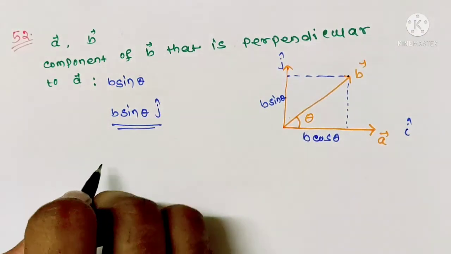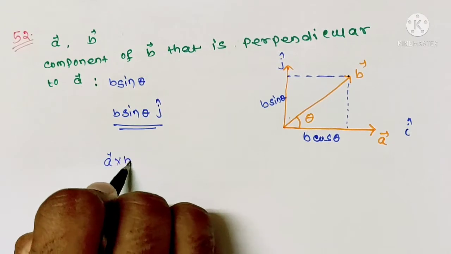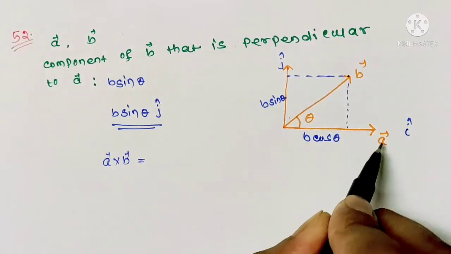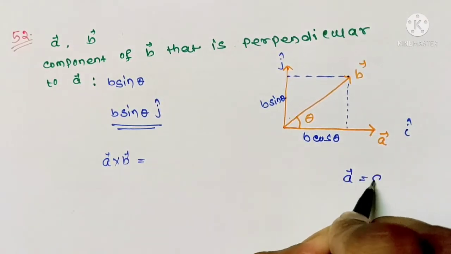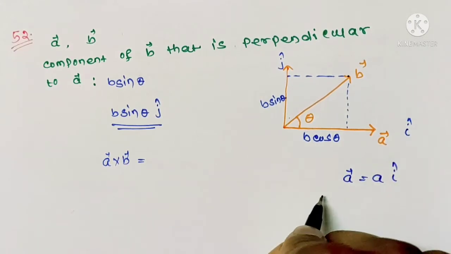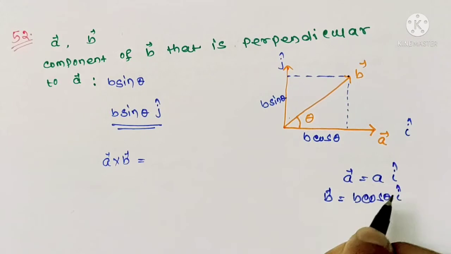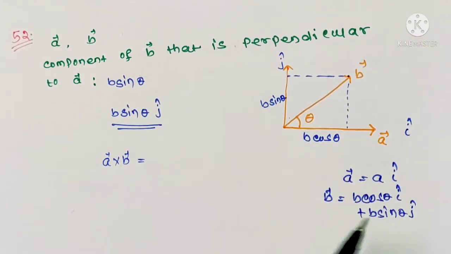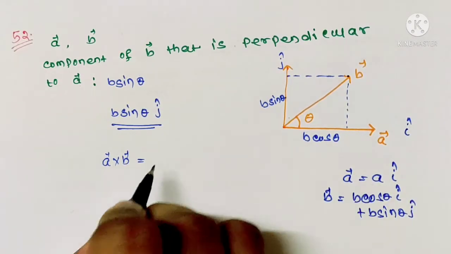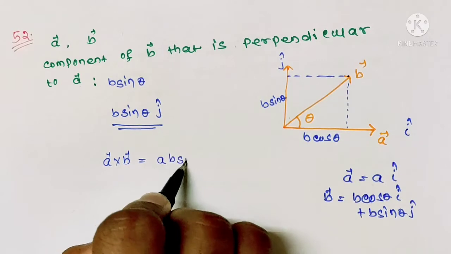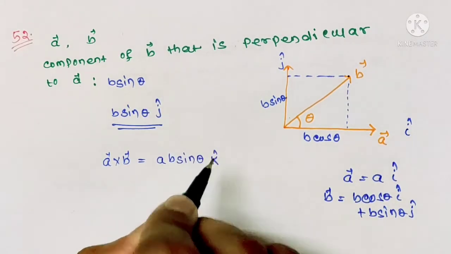So we know A cross B. Here A vector you can think of like A I cap, and B vector is B cos theta I cap plus B sin theta j cap. So A cross B will be AB sin theta k cap.